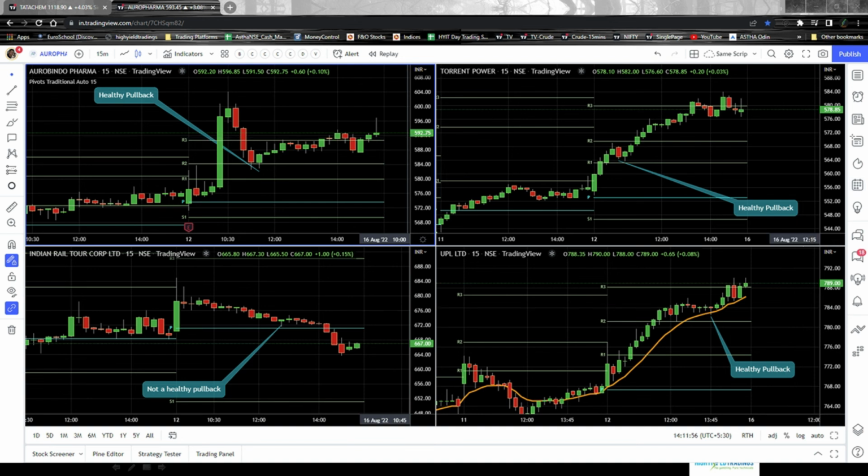Okay, see guys, the entire game of the stock market is based on support and resistance. As simple as that. Some call it support and resistance, some call it supply and demand. Doesn't matter what people call it, but what matters is you need to know how to read that support level, how to read that resistance level. So all these tips and bits that I just explained in these four scenarios are very important. It will surely help you in your intraday trading.